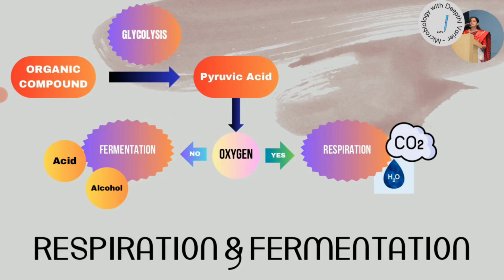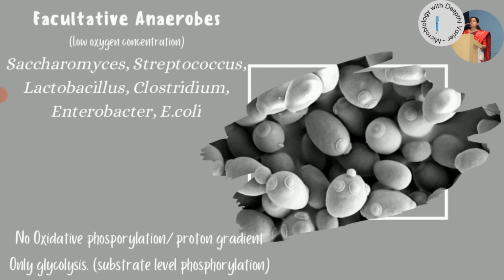It is usually carried out by either the facultative anaerobes or obligate anaerobes. Facultative anaerobes are those which can survive aerobically, but then if there is absence of oxygen, they do survive in the absence as well. That is, they are able to carry out the anaerobic pathway as well. They are able to survive in low oxygen concentrations as well.